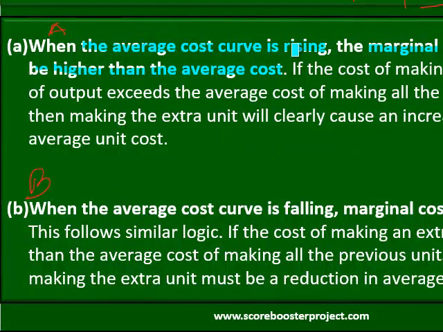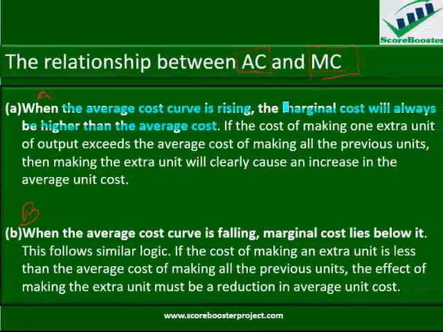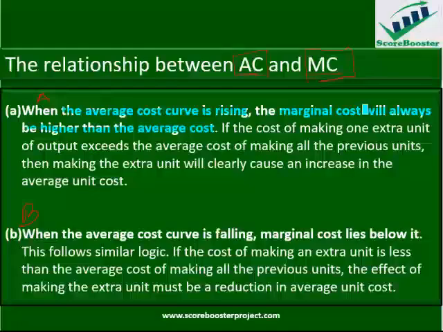When it's increasing, the marginal cost is always higher than the average cost. Let's take note of that. Scenario B is when you see the curve of average cost falling or declining, then the marginal cost is lower than the average cost. This is a very important point to understand.